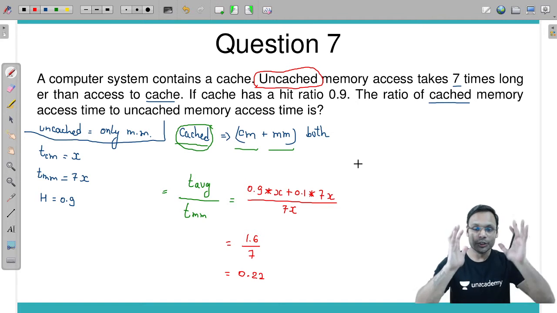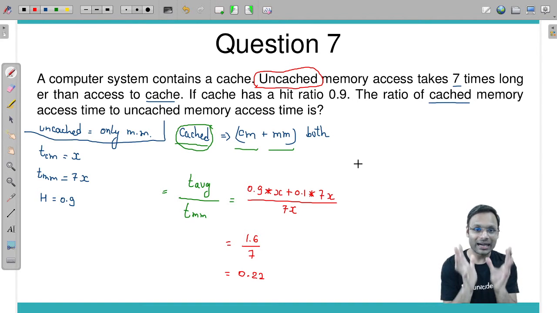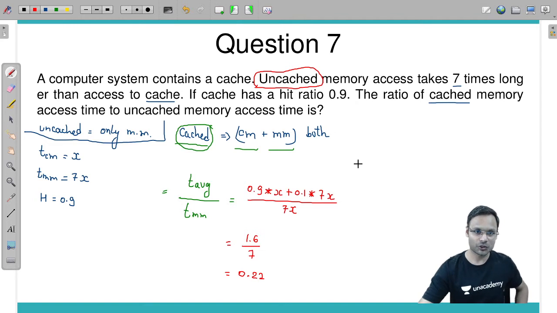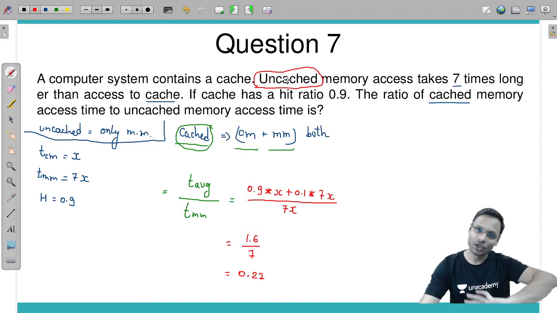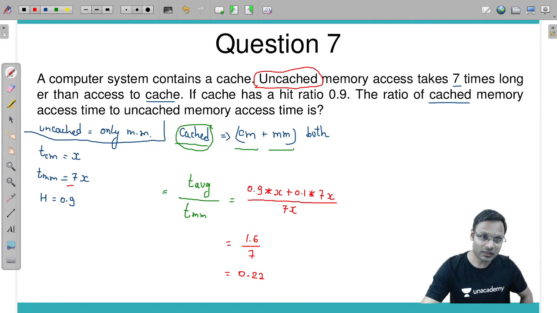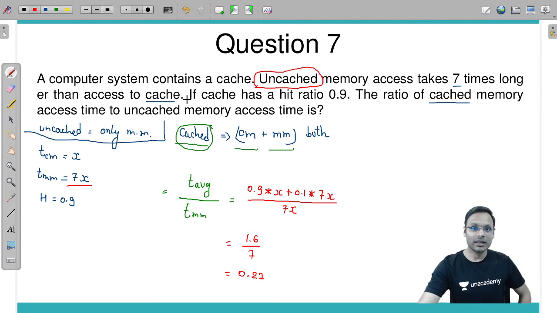So you need to understand what is asked. Again, let's try to understand how you are going to approach this question. A computer system contains a cache. Fine. Uncached memory system takes 7 times longer than access to cache. If you understand that uncached means no cache involved, only main memory, then based on that I have written this equation. If cache has a hit ratio 0.9, fine.